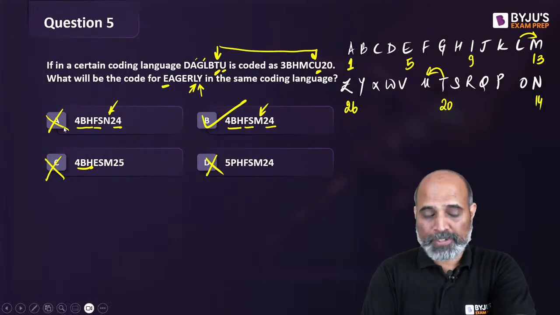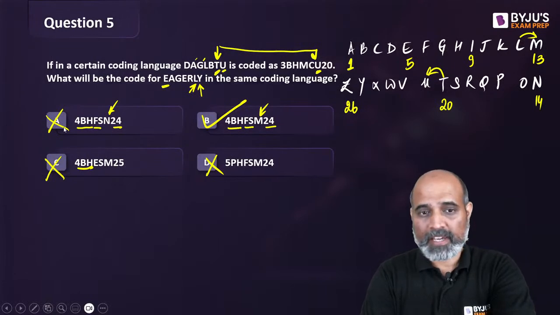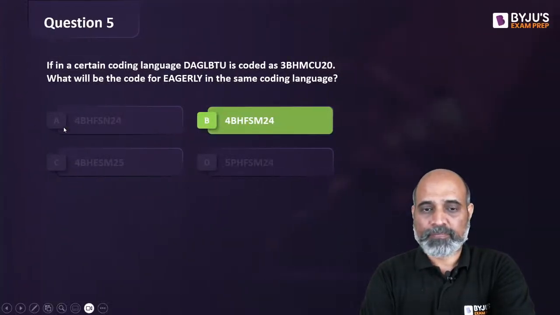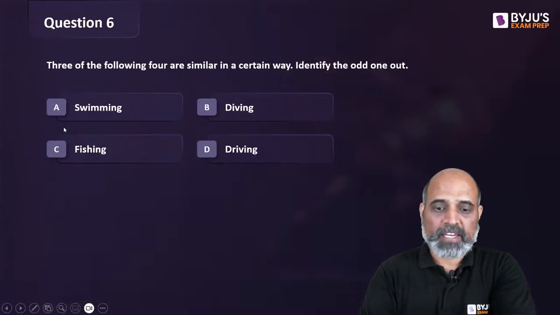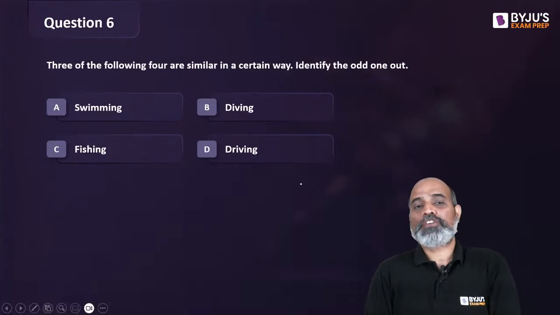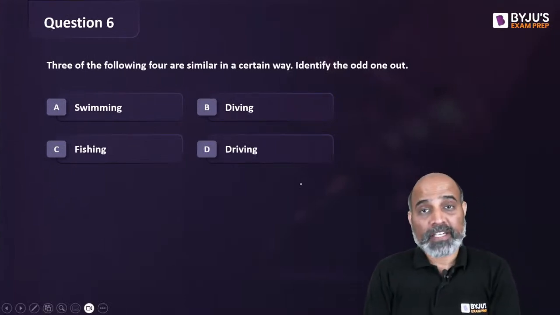Good everyone. Good, good, good. ठीक है? B is the answer. Okay, next one. 3 of the following 4 are similar in a certain way. Identify the odd one out.